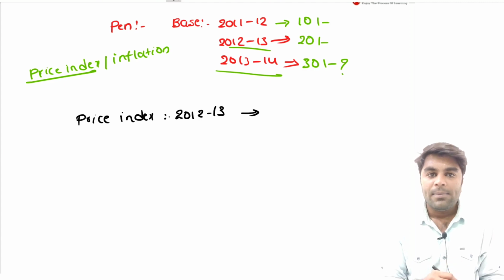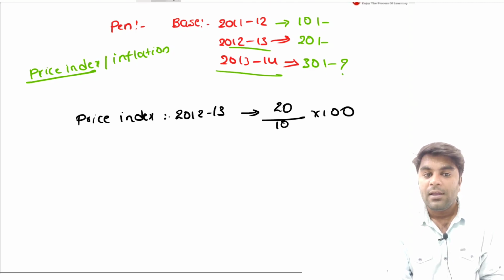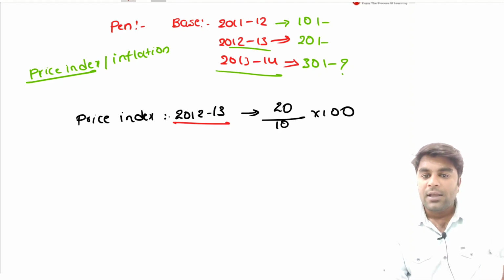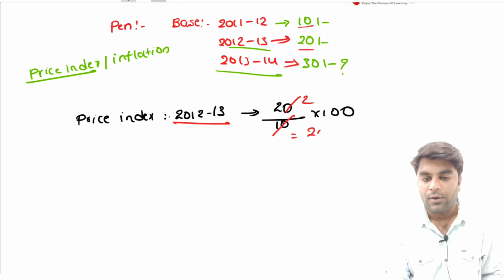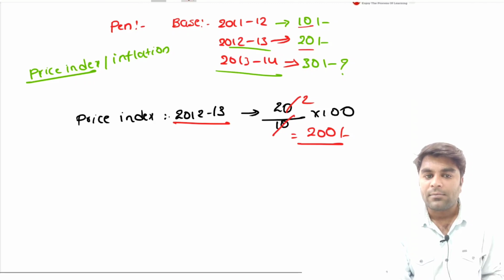How do we calculate the price index? The price index is simply calculated by dividing the prices of the current year by the prices of the base year, multiplied by 100. Try to understand. We are calculating the price index of 2012-13. The price of the pen in the current year is 20 rupees in 2012-13, and the price of the pen in the base year is 10 rupees, multiplied by 100. 10 twos are 20, and 2 into 100 is 200. This is the price index number of the pen for the year 2012-13.